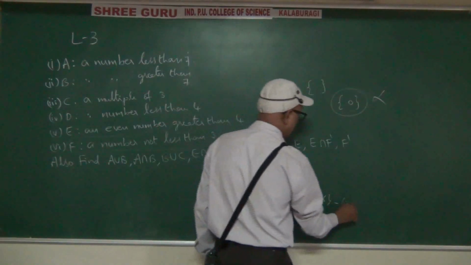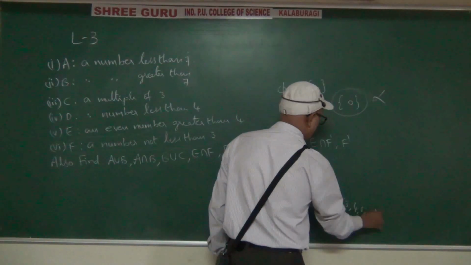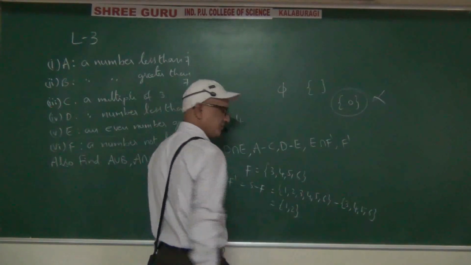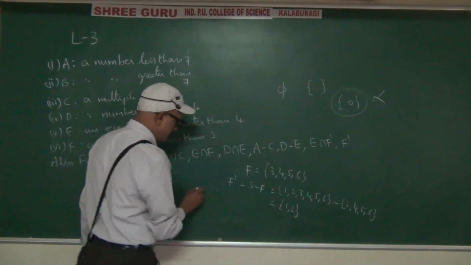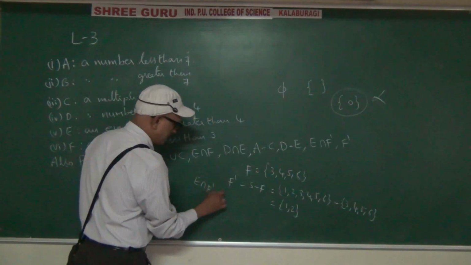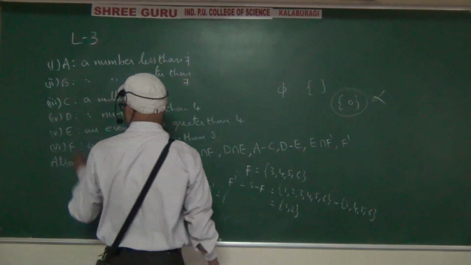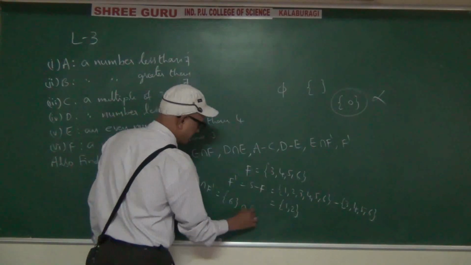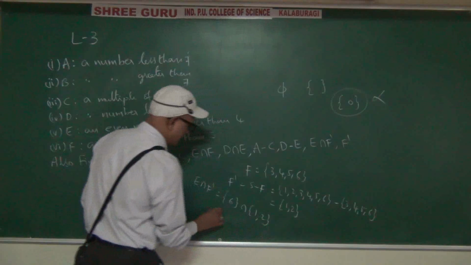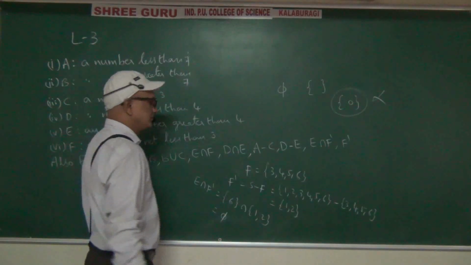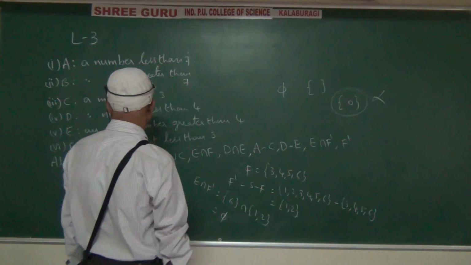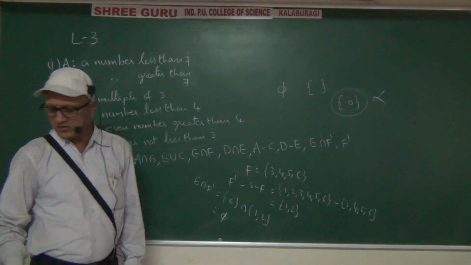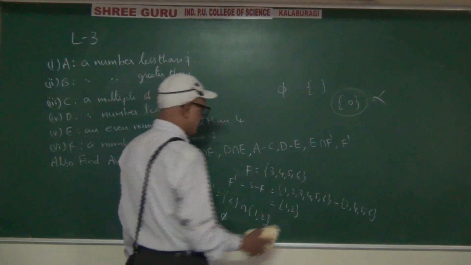What is F? 3, 4, 5, 6. The answer is 1, 2. This is F dash. E intersection F dash. What is E? Even number greater than 4. F dash is 1, 2. So this is the answer.